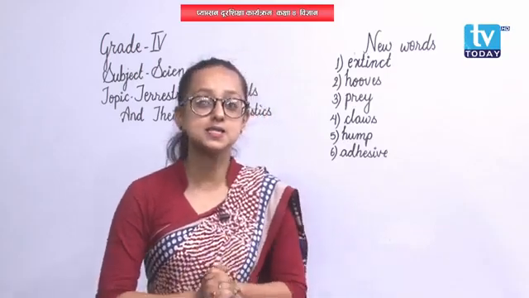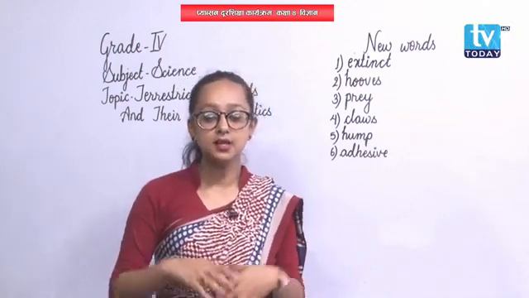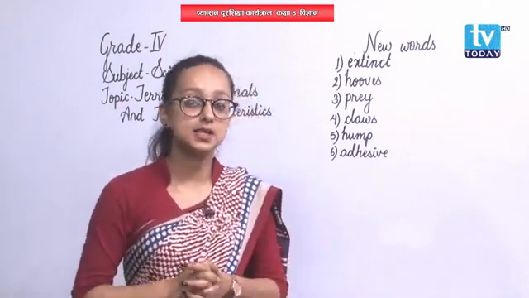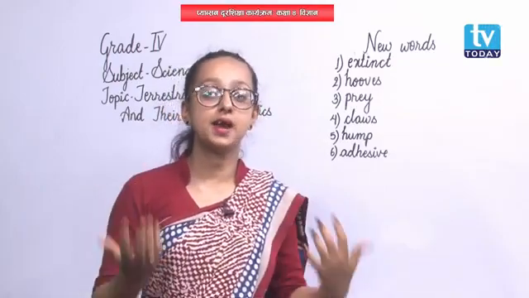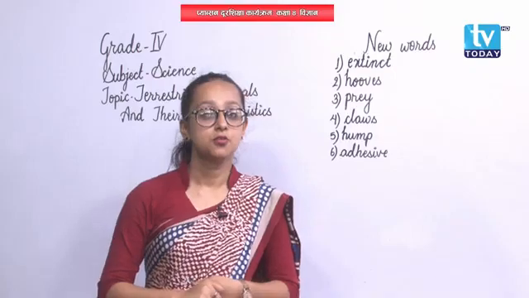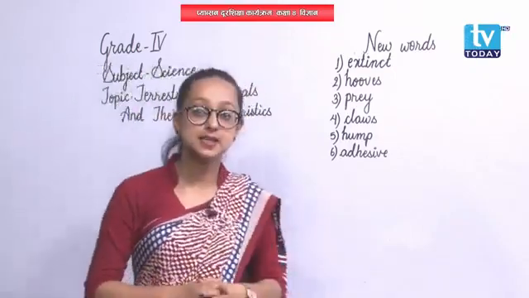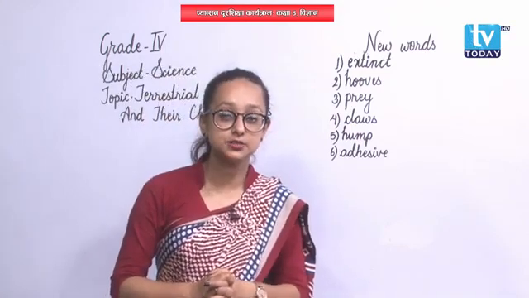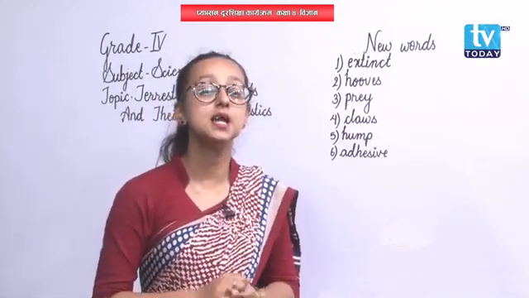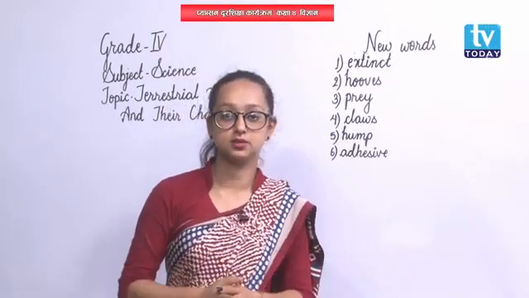So it's necessary for animals to adjust in a certain environment, and to get adjusted, they have some characteristics. In today's class, we are going to learn terrestrial animals and their adaptational characteristics. Terrestrial animals, as I have already mentioned, are the animals that live on land or on ground.